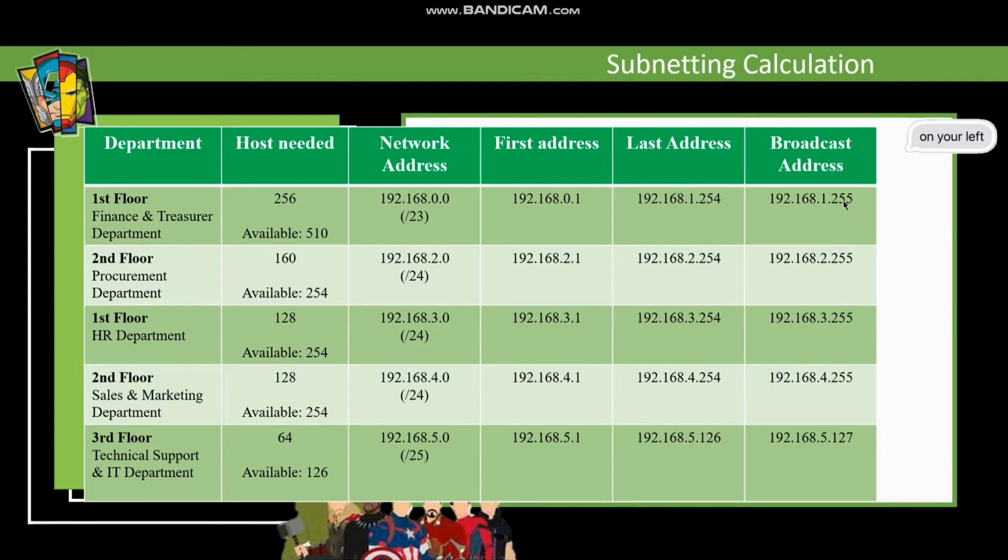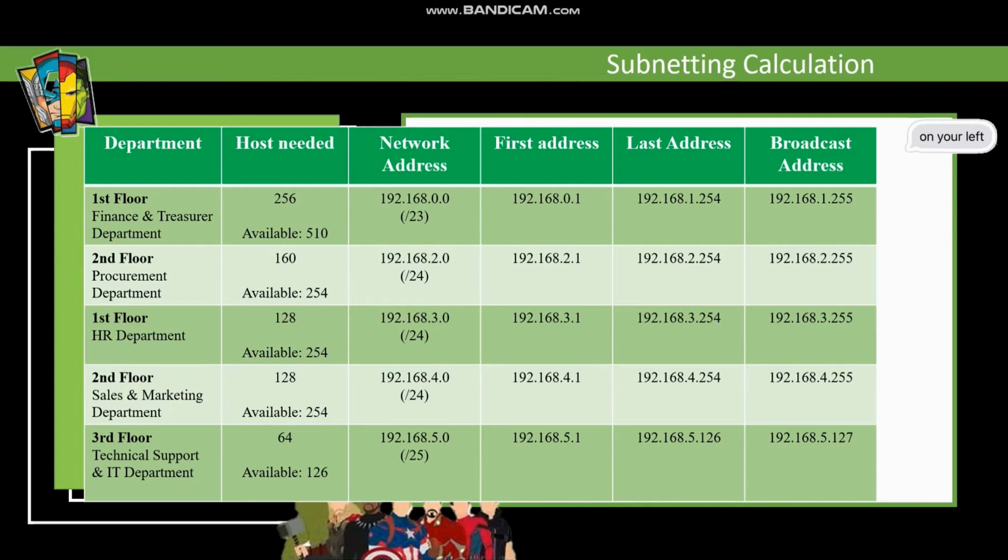Here we can see one table for the 5 departments that we have calculated. The first row shows the first floor, which is the Finance and Treasury department. The hosts needed by the department are 256, so we will have 510 available host addresses.